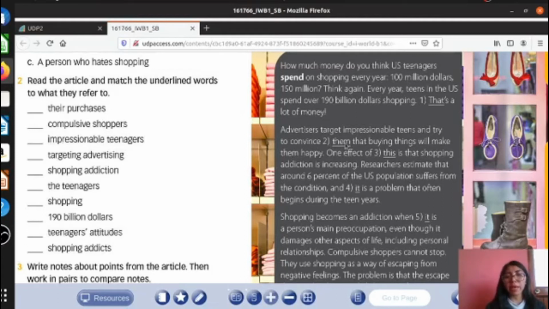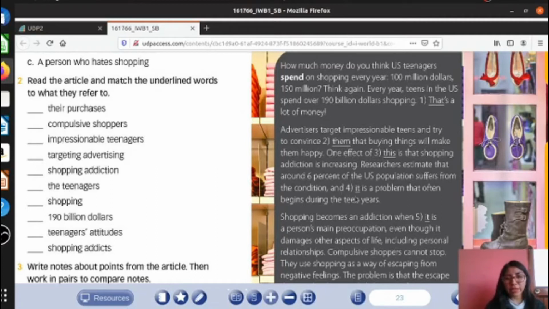Okay, them is referring to the teens or teenagers. An effect of this is that shopping addiction is increasing. Okay, so this is referred to, what do you think? In this case we are talking about advertiser target. Okay, so we are going to put the number 3 here.